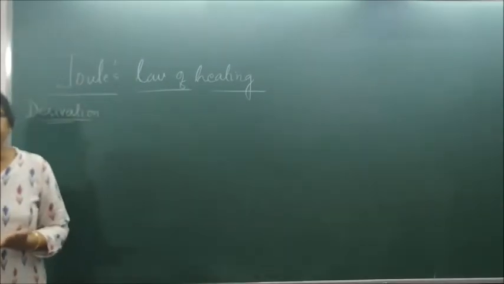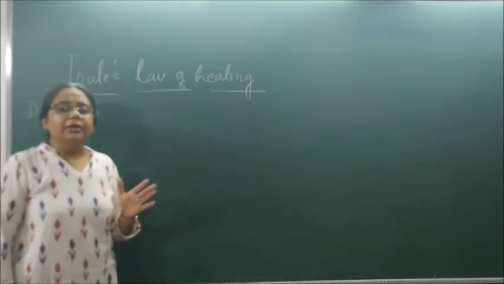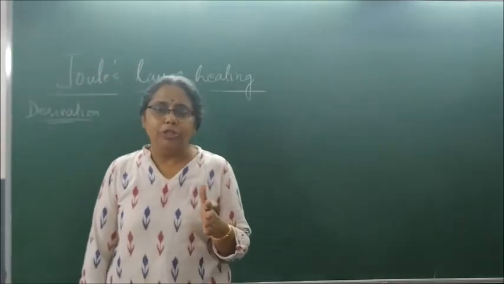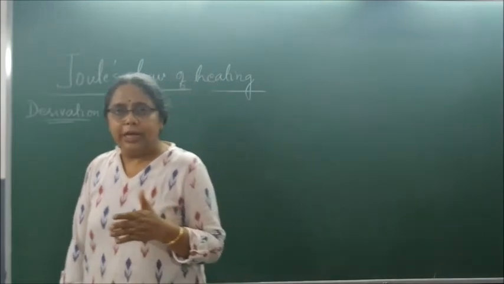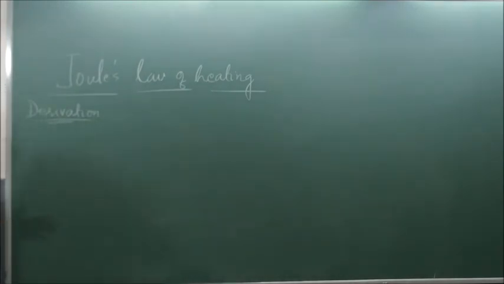We defined potential difference, and we said that the amount of work done in carrying the unit positive charge from one end of the conductor to the other end in an electric field is called potential difference.